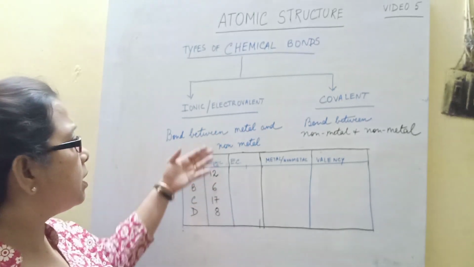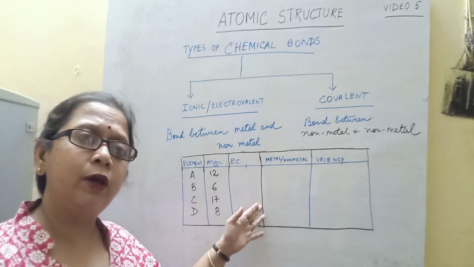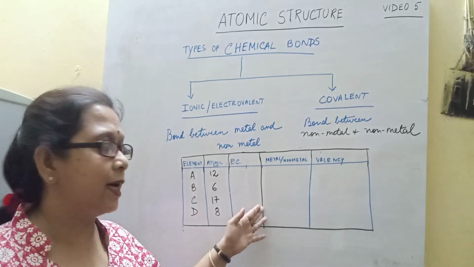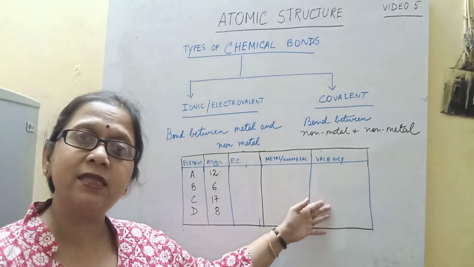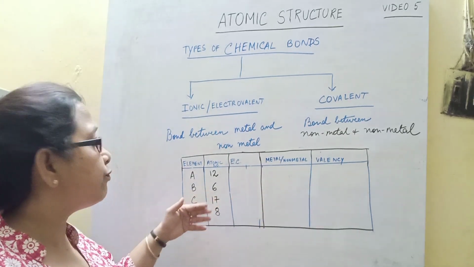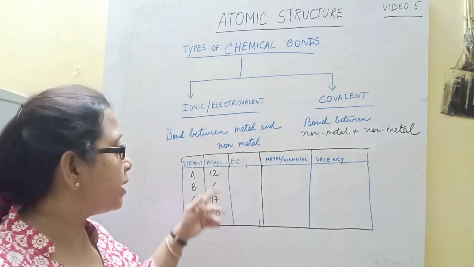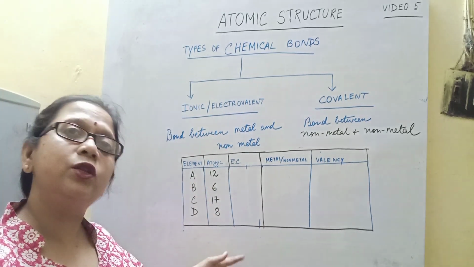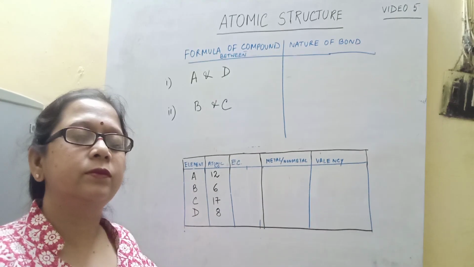So from the electronic configuration itself, we will be able to understand which is the metal and non-metal. We can find the valency. So if you are asked to find the type of bonds between any 2 elements, we can do it easily. So let us see how.